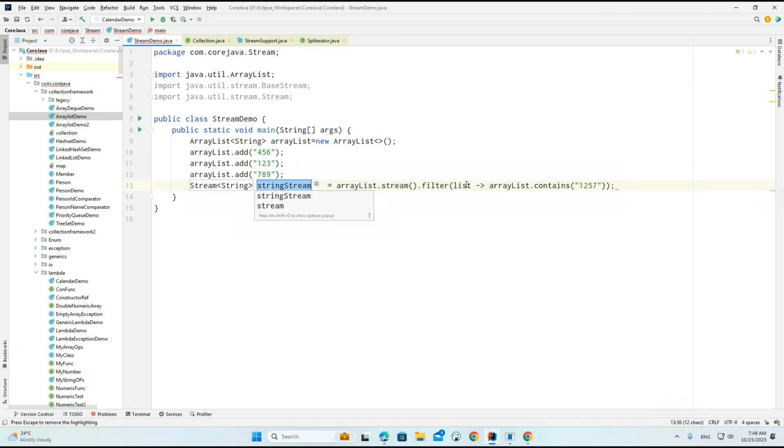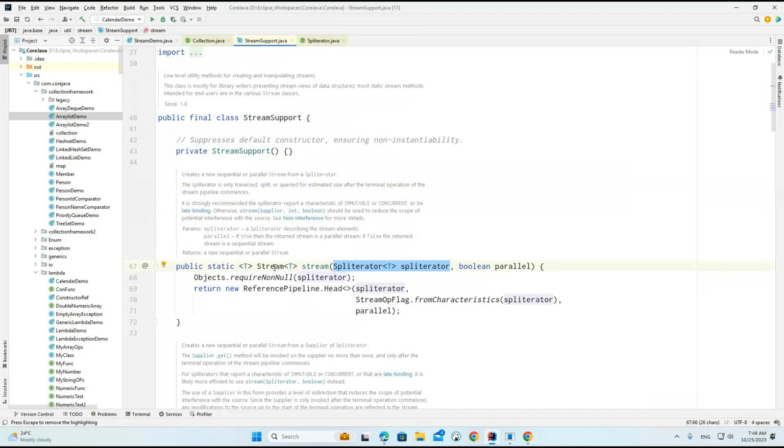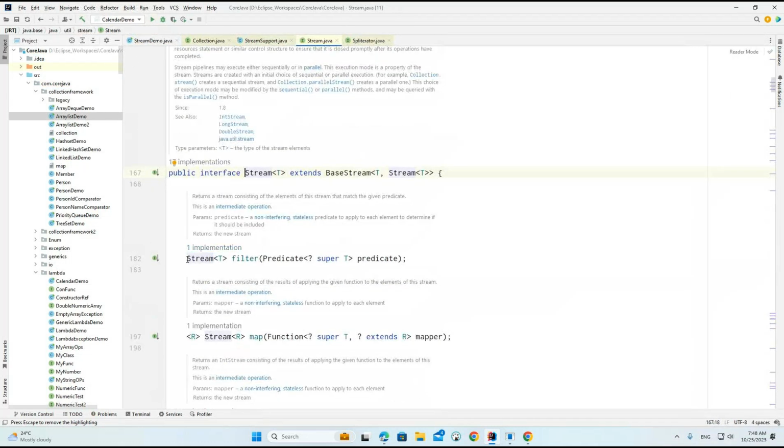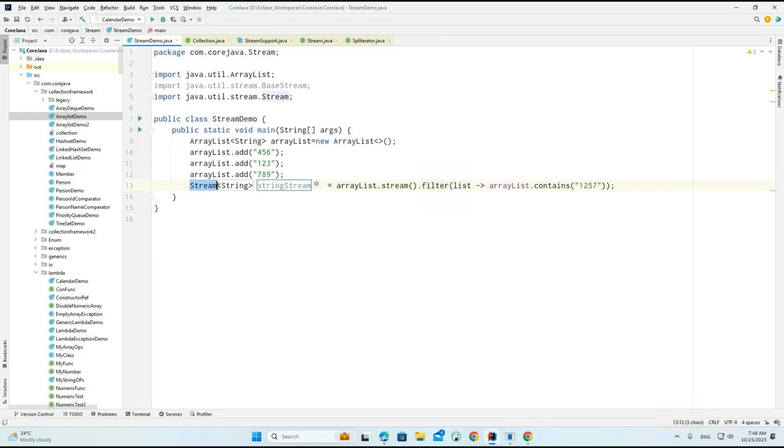After this, the object we are getting is a stream value, because if you go to this particular stream, the filter method is returning the stream type. So the same way we got this particular stream object.